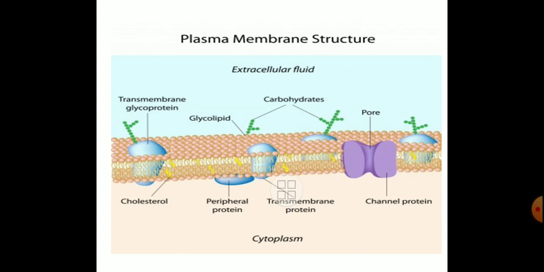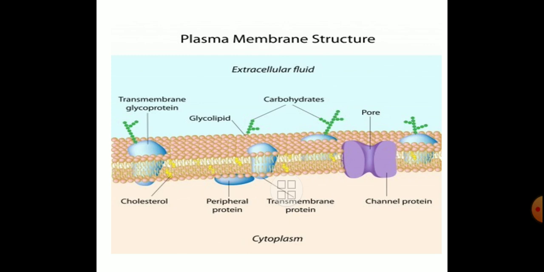Here is the plasma membrane structure. We can see extracellular fluid, meaning the outer part, and cytoplasm written on the lower side, which is the internal part of the cell. In between the external part and the internal part we can find the plasma membrane. In this plasma membrane we can see blue colored transmembrane glycoproteins, a protein structure embedded into the lipid bilayer.